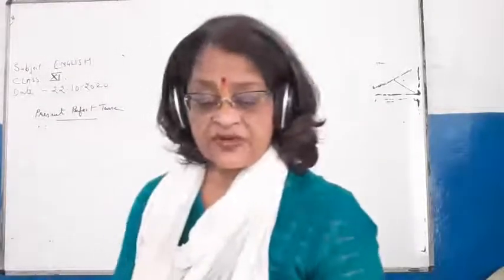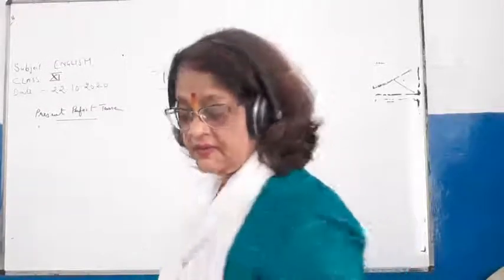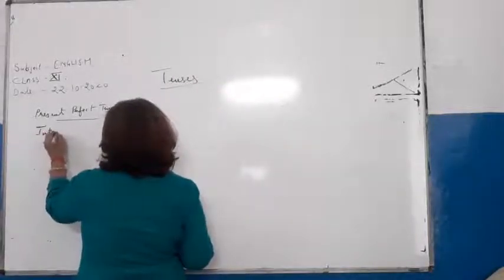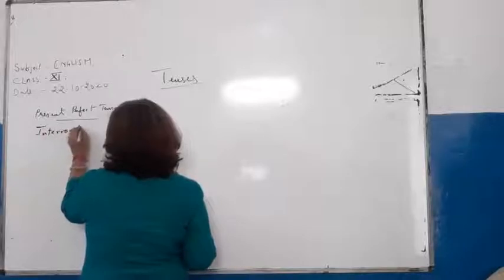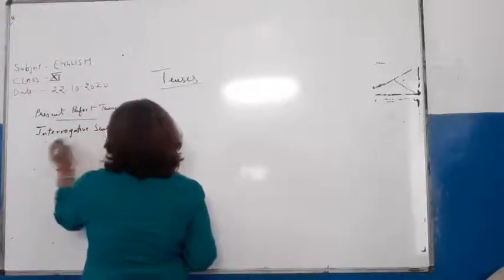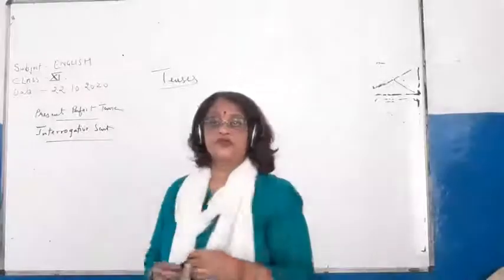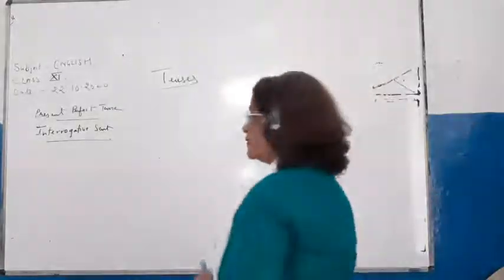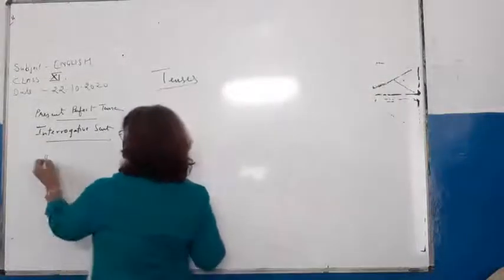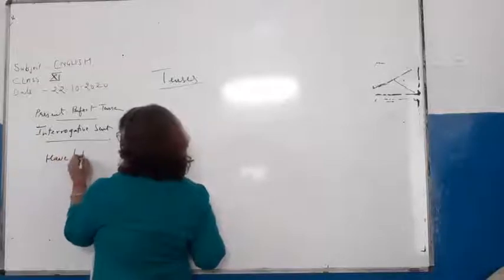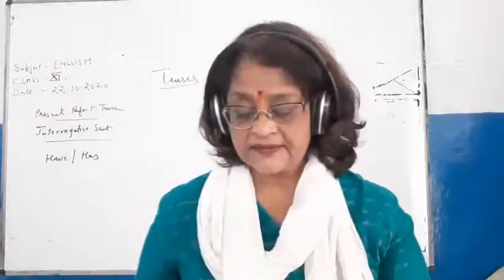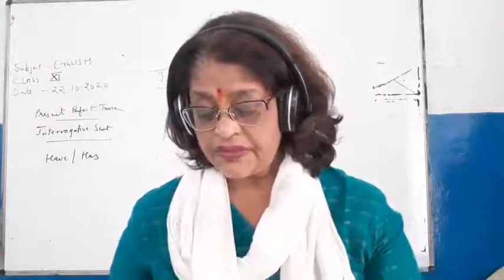Sentence structure of interrogative sentence. Alright. So the sentence structure is have or has plus subject.